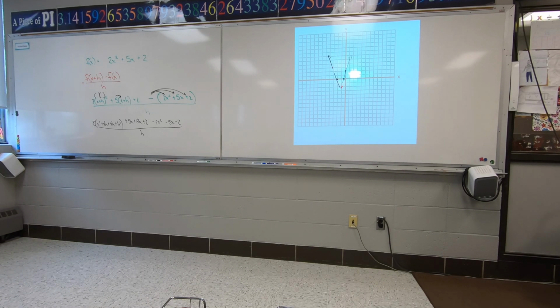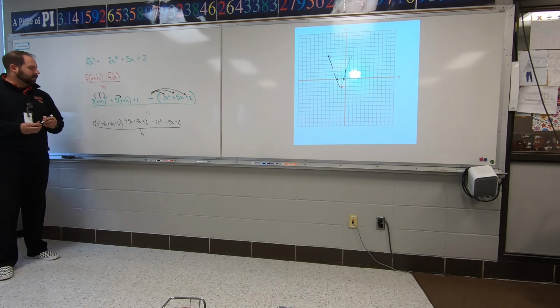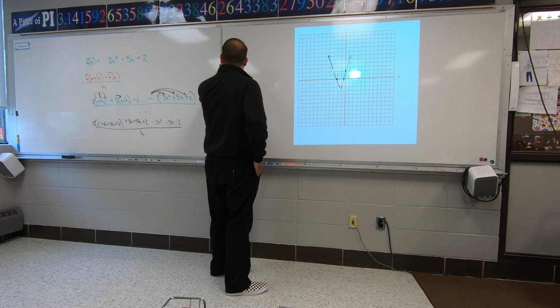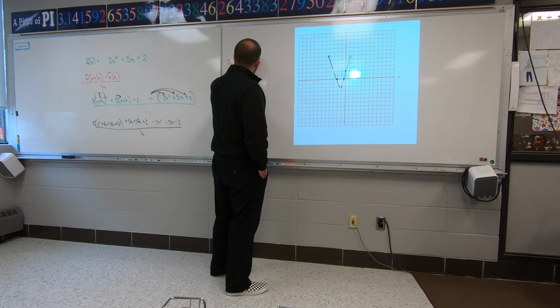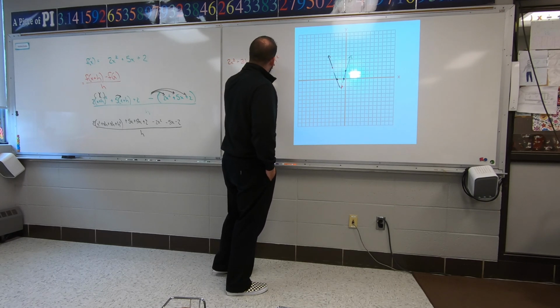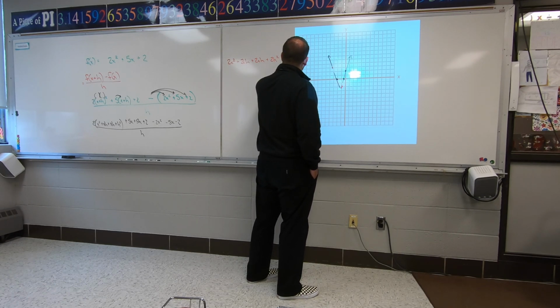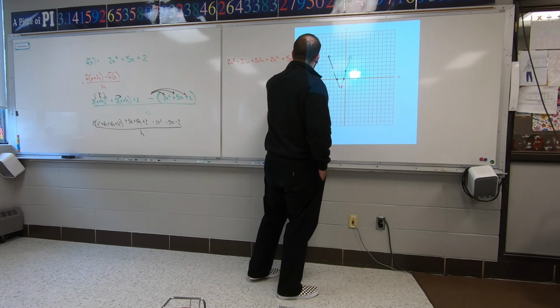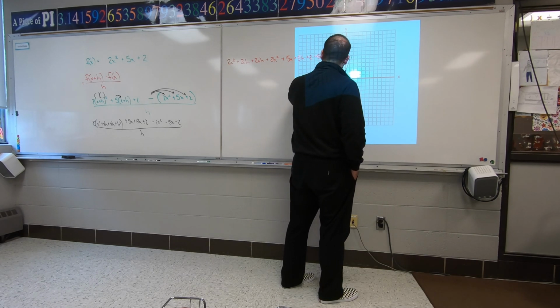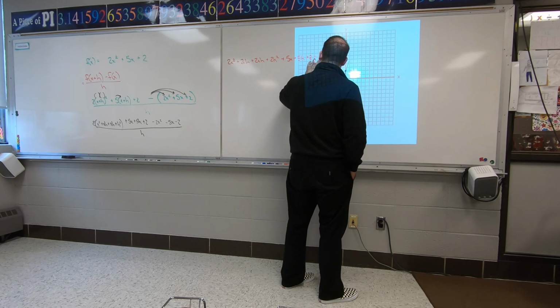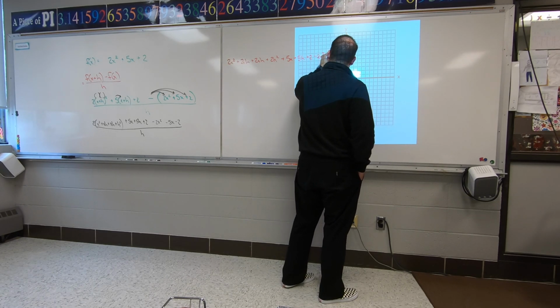Hopefully you're kind of seeing what I'm doing. This is all the stuff we did yesterday, so it shouldn't be radically new. Okay, we distribute, and here's where I'm at so far. 2x squared, 2xh, 2xh, 2h squared, plus 5x plus 5h, plus 2, minus 2x squared, I'm sorry, minus 5x, minus 2.